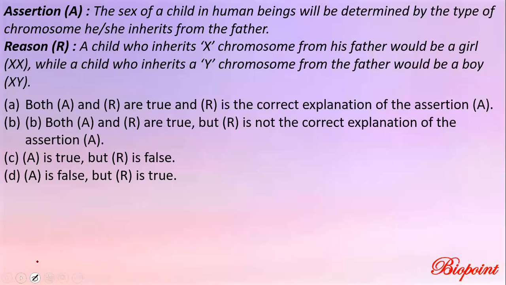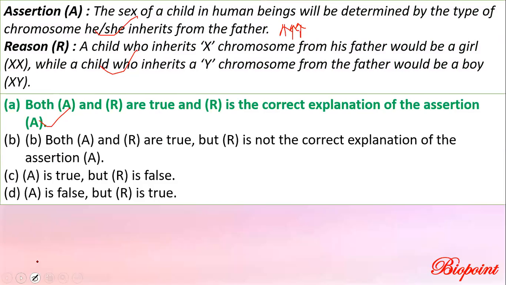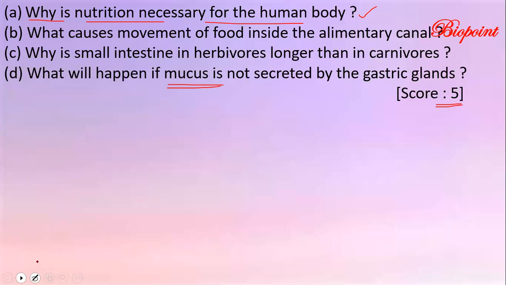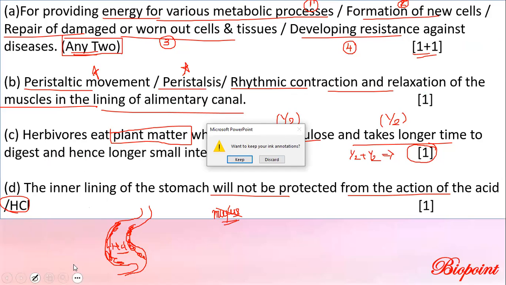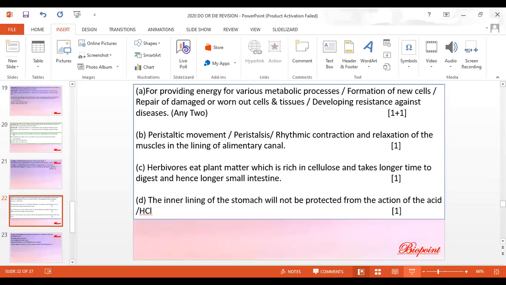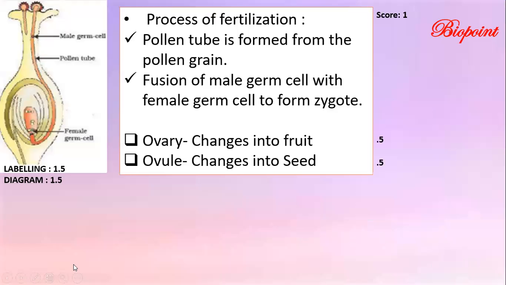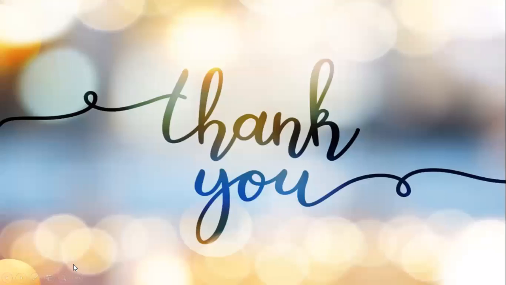Then the assertion reason question I explained to you with the help of a flowchart also. That is, the chromosome inherited from the father determines the sex of the newborn baby. Nutrition is essential for providing metabolic activities and all. Right, pollen tube. I hope you have got what the answer key demands.